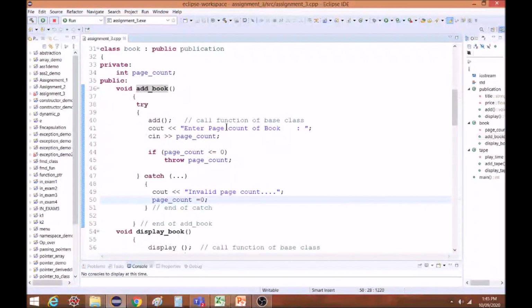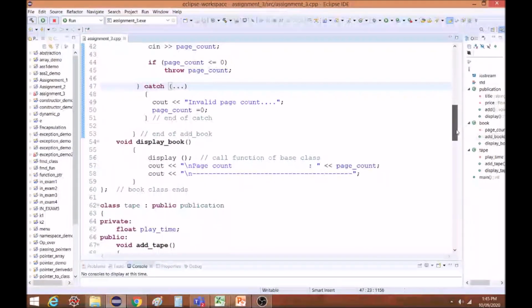Whatever exceptions are created in this try block, all will be caught by this catch block. So even if I am throwing any exception which has a different type or different data, it will catch it and execute whatever is inside the catch. So this type of catch block is there. The reason is to catch all types of exceptions.